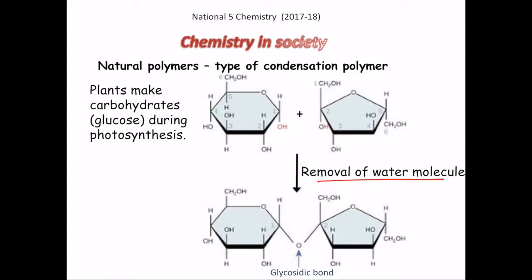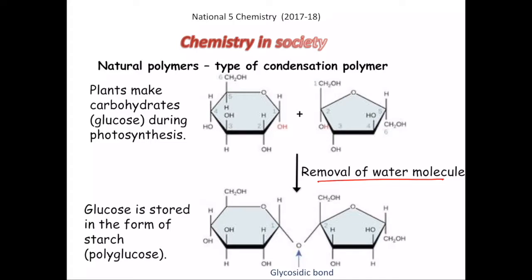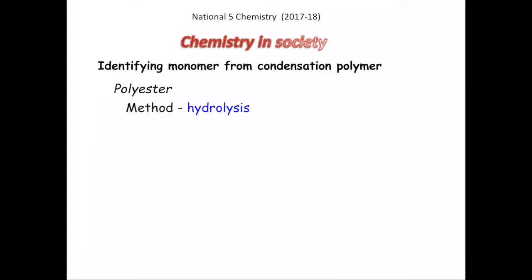Generally plants make carbohydrates or glucose during photosynthesis, and this is stored in the form of starch, which is again the polyglucose product. So it is the condensation product of glucose polymerization. The next topic we will talk about today is identifying monomers from condensation polymers. And as you know, to identify the monomer, the only process is to hydrolyze the condensed product.